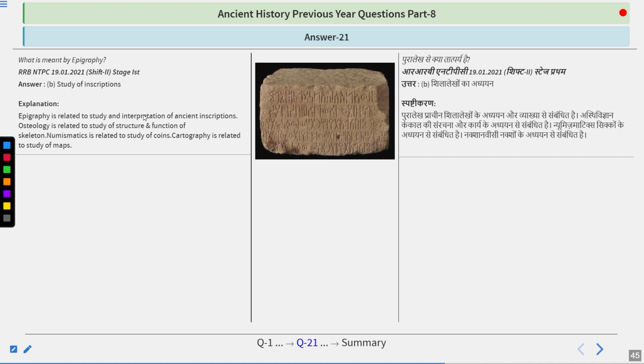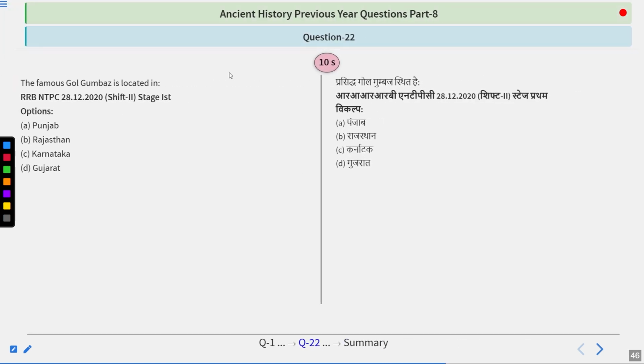So epigraphy is related to the study and interpretation of ancient inscriptions. Osteology is related to the study of structure and function of the skeleton. Numismatics is related to the study of coins. Cartography is related to the study of maps. So remember all these things. Epigraphy is related to the study of inscriptions. Inscriptions, as you can see in this picture, are a particular language engraved on this stone.